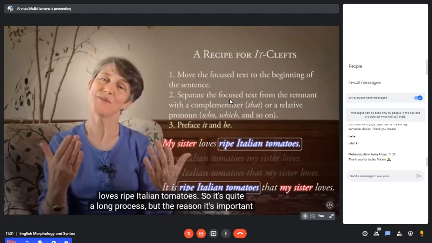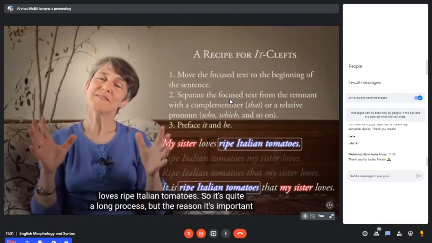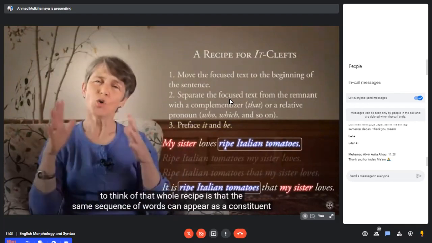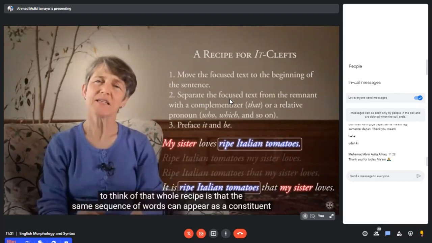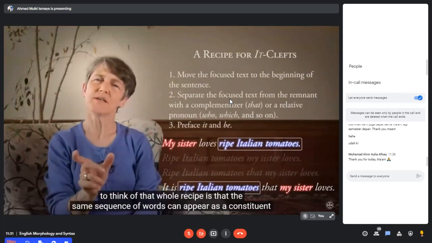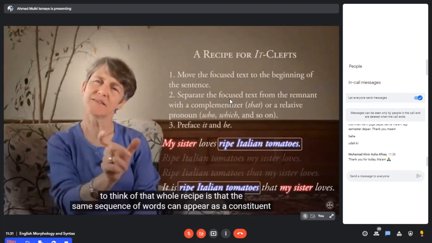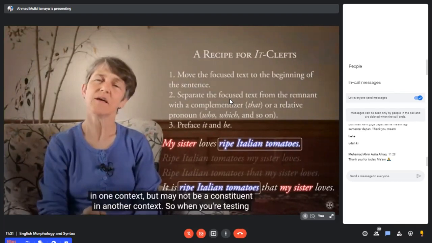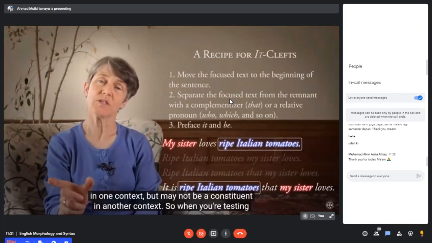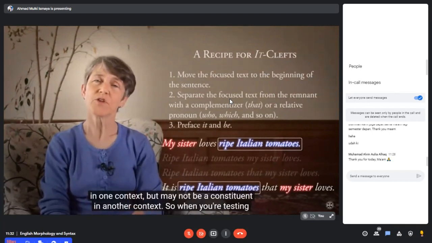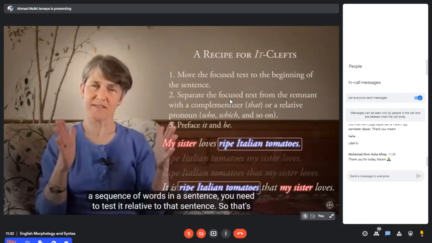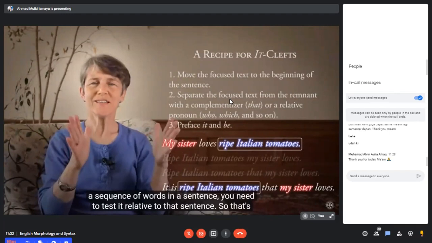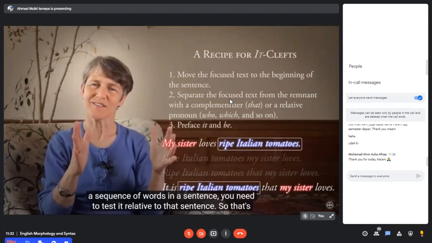So it's quite a long process, but the reason it's important to think of that whole recipe is that the same sequence of words can appear as a constituent in one context, but may not be a constituent in another context. So when you're testing a sequence of words in a sentence, you need to test it relative to that sentence.